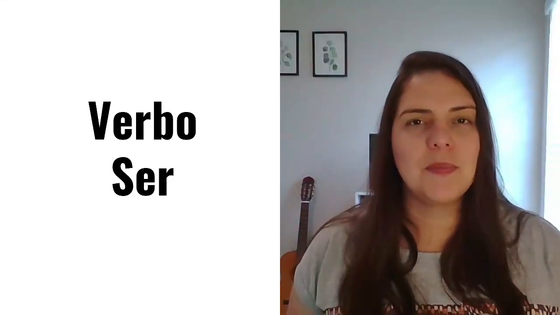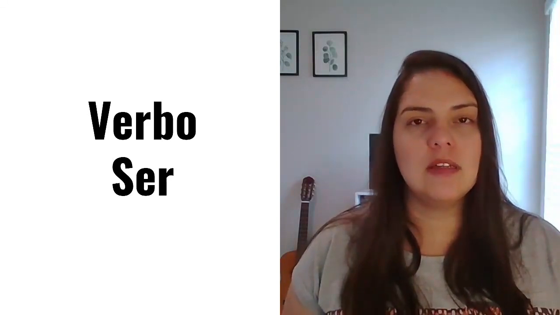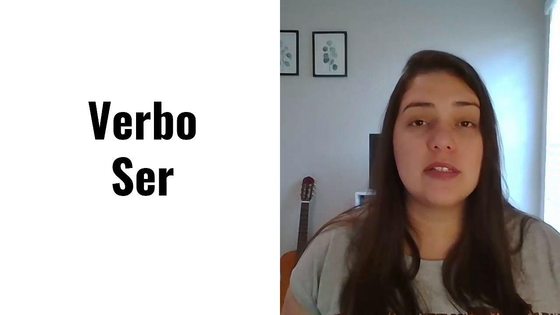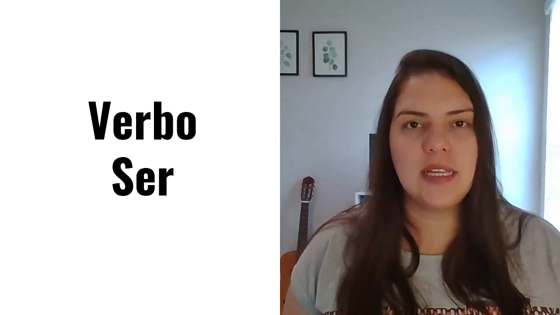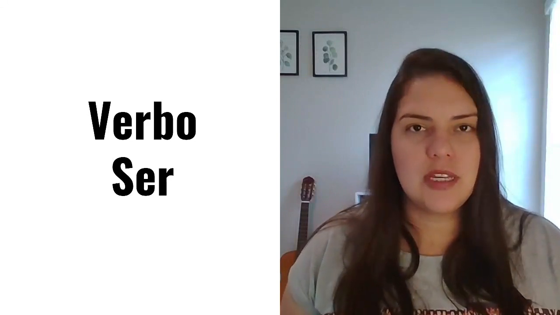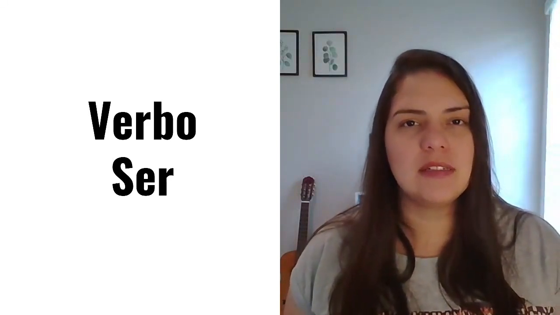Let's get started. When we use the verb to be, usually we use it in two different ways. The first one is to talk about temporary circumstances, and the second is to talk about permanent circumstances. In languages like Portuguese, we have two separate verbs to indicate temporary and permanent circumstances. In English, you have one verb, which is to be. In Portuguese, we have two verbs, estar, which is the temporary one, and ser, which is the permanent type of use of the verb to be in Portuguese.